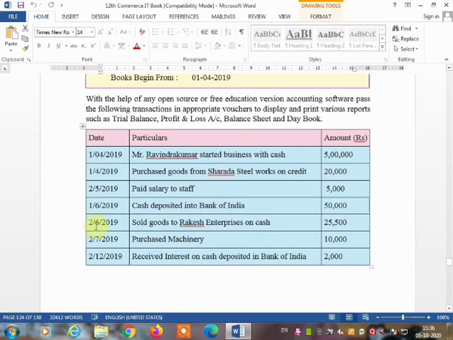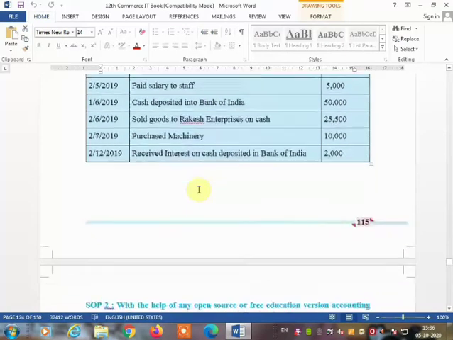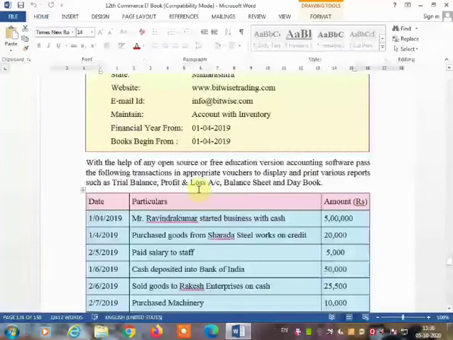Next, 2nd June, sold goods to Rakesh Enterprise on cash 25,500. Then purchased machinery 10,000. Received interest on cash deposit in Bank of India 2,000. Date-wise we are going to prepare this while solving this problem for the board exam. So you can use any software, that is Tally or GNU Khata. Now I'm going to show this in Tally, as GNU Khata you already learned last time.